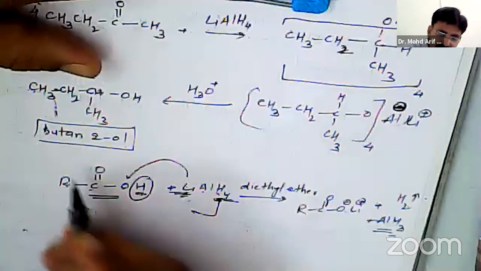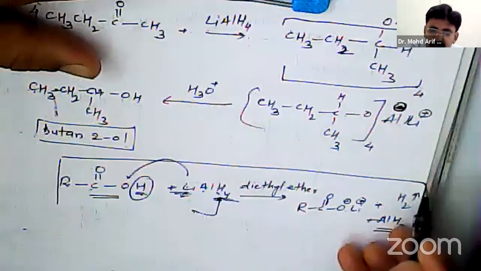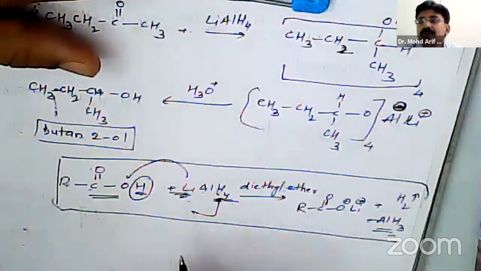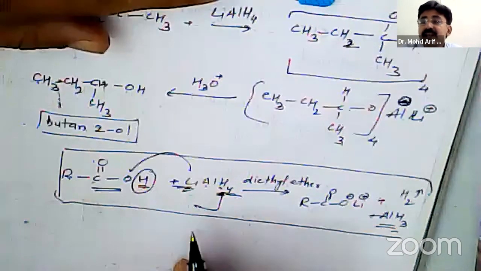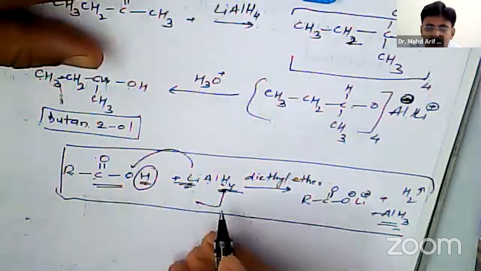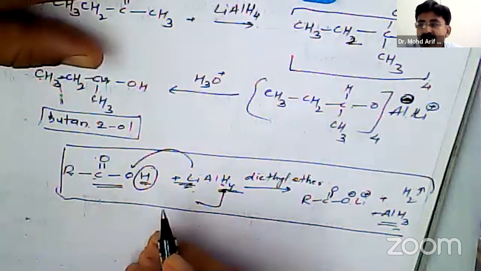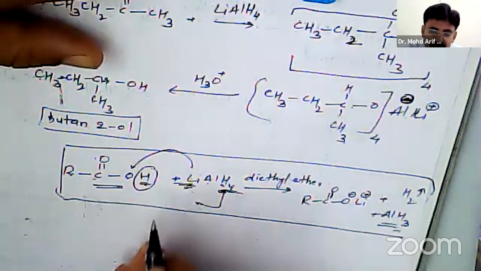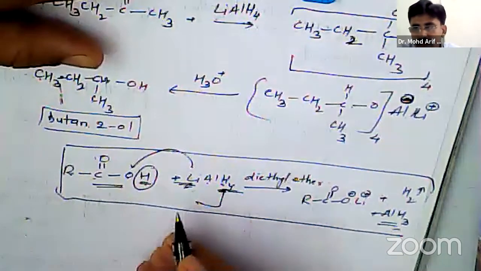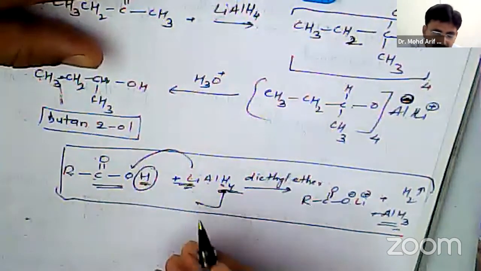So this additional reaction is taking place when carboxylic acid is taken. So here for carboxylic acid, you need excess of lithium aluminum hydride. Slightly larger quantity is required.